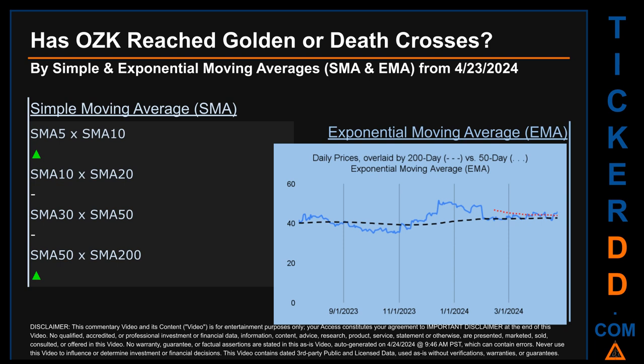For simple moving average, by comparing 50 to 200 days, we found a bullish golden cross signal since the 50-day SMA crossed above the 200-day. Continuing with SMA, we looked across the 5 to 10, the 10 to 20, and the 30 to 50 day ranges to see if golden and death crosses had been reached. We found golden cross signal for the 5 to 10. We could not find neither golden cross nor death cross signal for the 10 to 20. The 30 to 50.